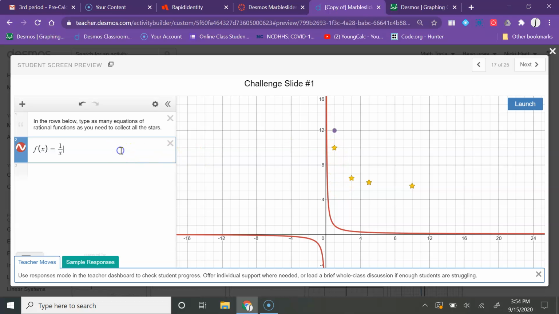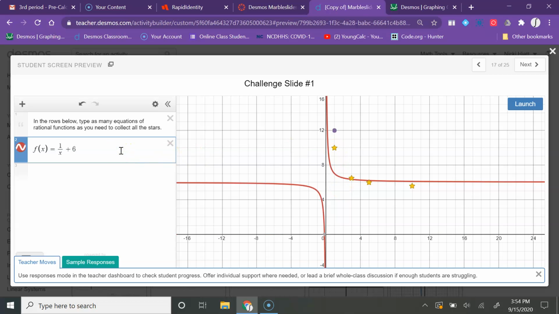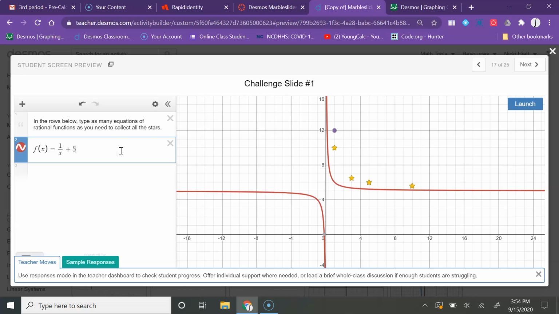So if I put maybe a plus 6 on the end, that's a little too much. Maybe a plus 5. This might work. So I could click launch and see if it'll work. It almost works, but I'm missing this one graph, this one star right here. I might move this to the right, just a little, minus 0.5, and it might work.